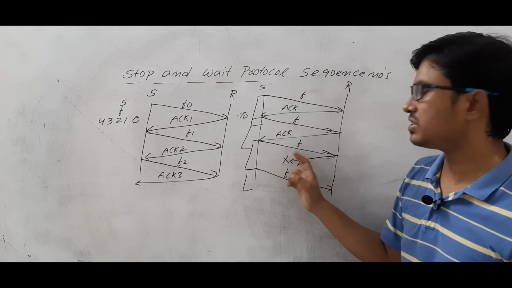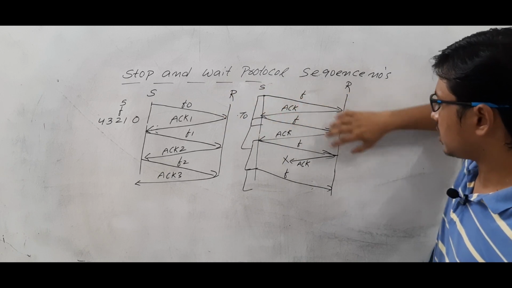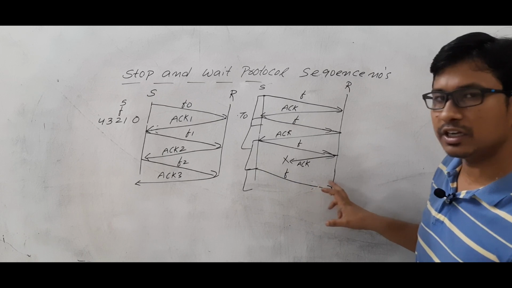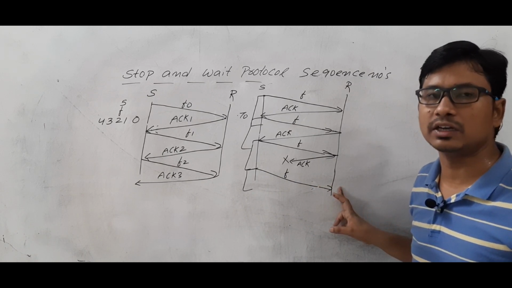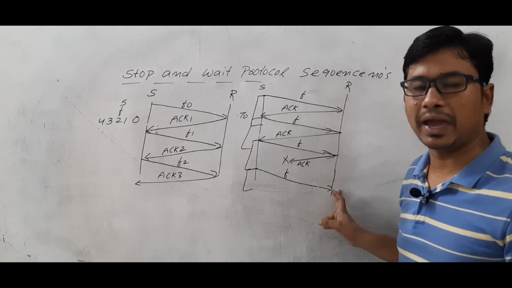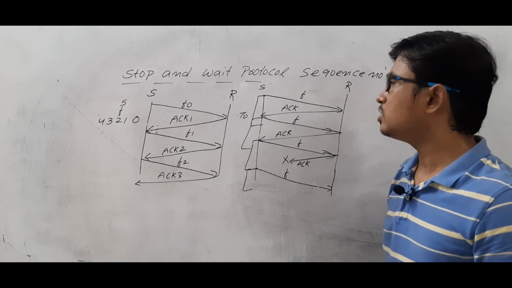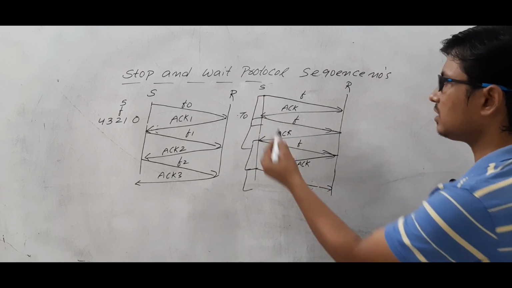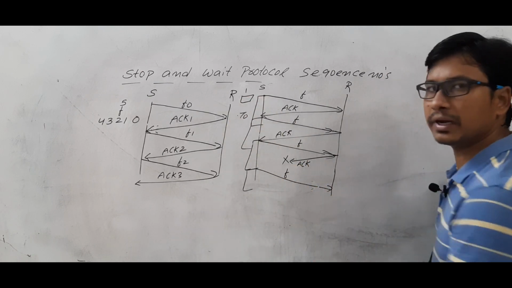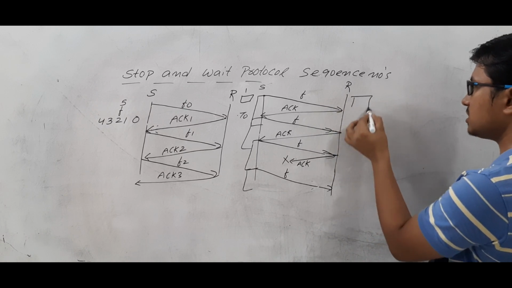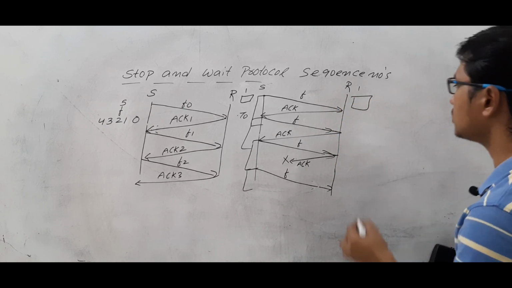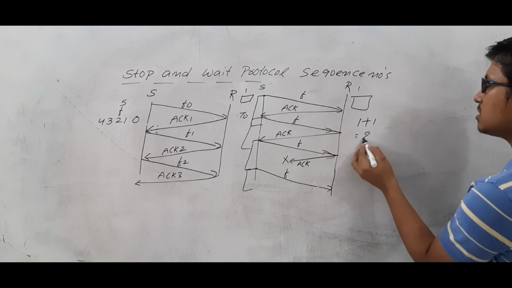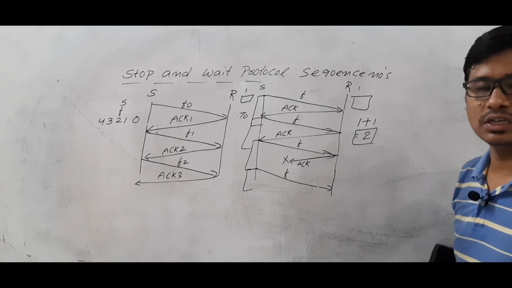Are you able to understand the importance of the sequence numbers? The receiver has already received this frame. Again, if it is receiving it, it should understand that it is a duplicate packet. It should not consider it as a new packet or a new frame. So how many sequence numbers are required? The sender capacity is sending one frame at a time, and the receiver capacity is receiving one frame at a time. So the number of sequence numbers required is 1 plus 1, which is equal to 2.